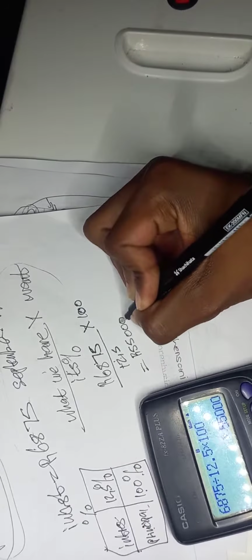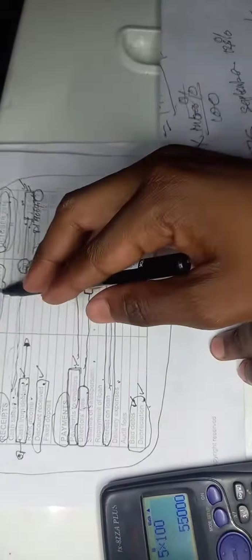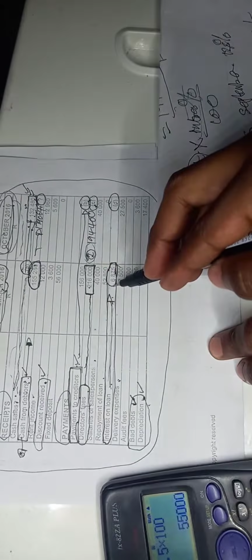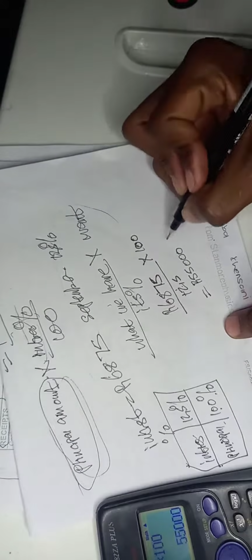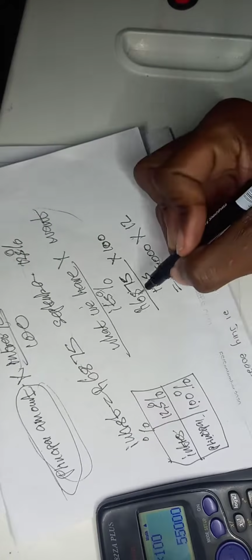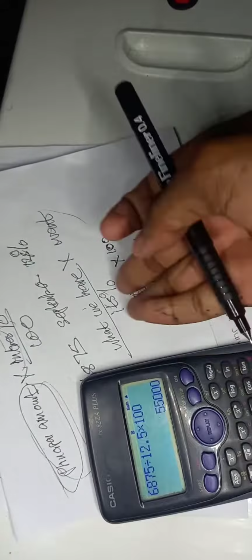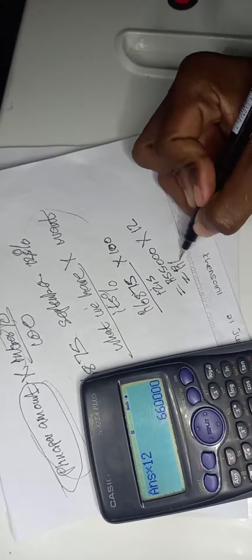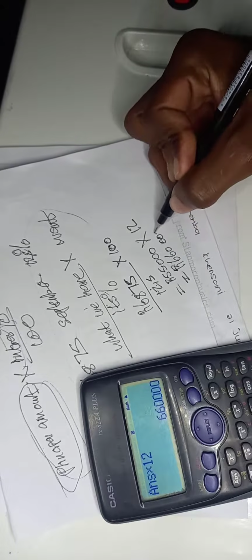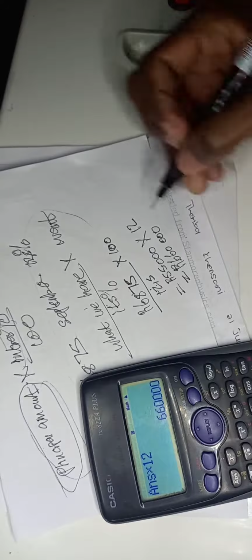This is per month, guys. Don't forget, the 55,000 is per month. Why? Because we have derived it from the month of September. So in order to get the full principal amount, let's multiply it by 12 months. This one is per month because we have derived it from only the September interest of 6,875, which is monthly interest. So to get the full principal amount, we multiply by 12. When we multiply by 12, we get 660,000. That was the principal amount in September.